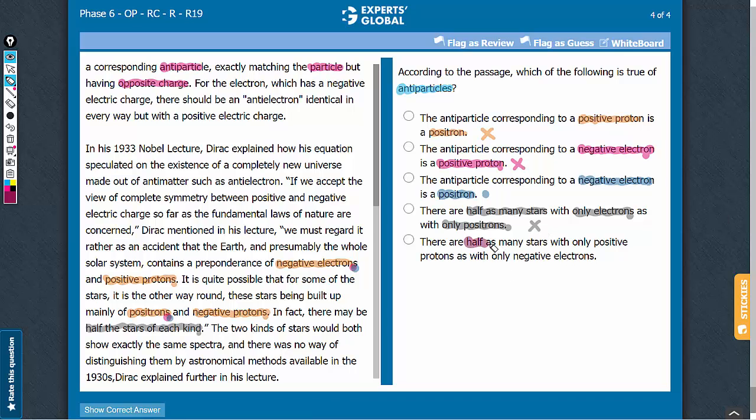Answer choice E, half as many stars with only positive protons as with only negative electrons. Again, the passage doesn't indicate the possibility of a star having only one type of a charge. So this answer choice cannot be established. Let's rule it out. C is the correct answer.